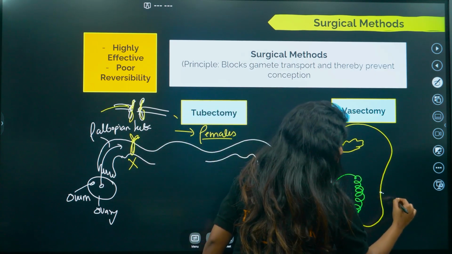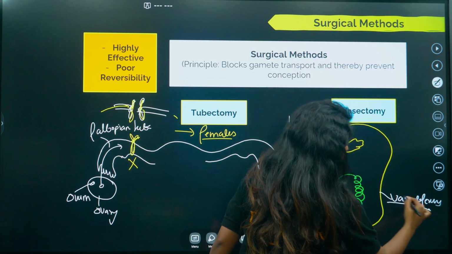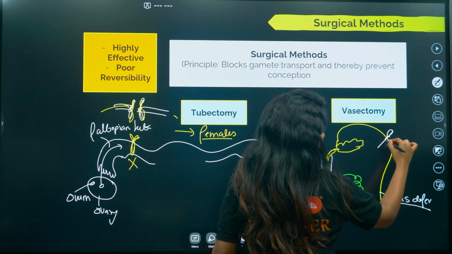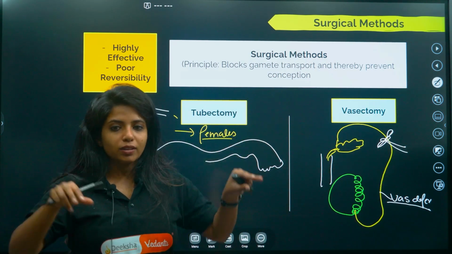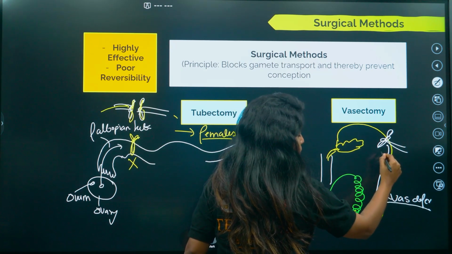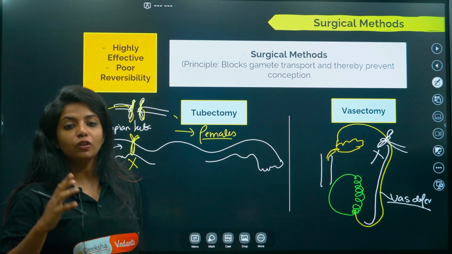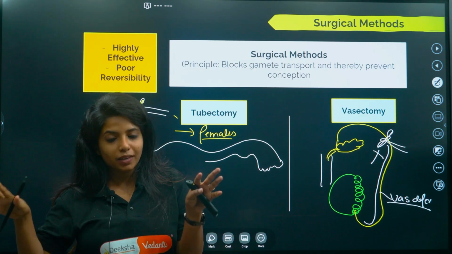So basically this thing that you see over here is the vas deferens, and the vas deferens is something that is being cut. Again, as I said over there, it has been incised, and over here it is made a block so that the sperm which are being made in the testis would not be able to get transported there. Okay, that is the basic logic of vasectomy. Vasectomy as in cutting the vas deferens, tying it and keeping it there.